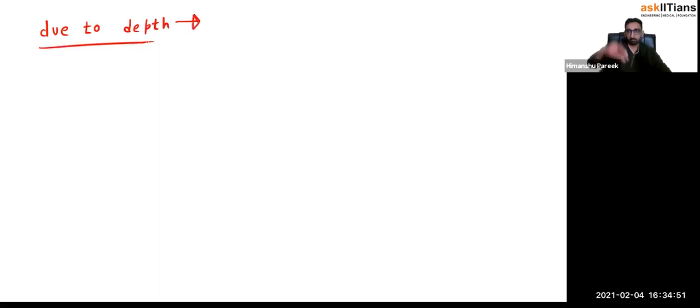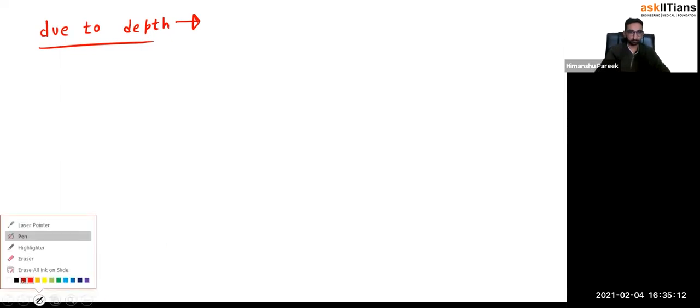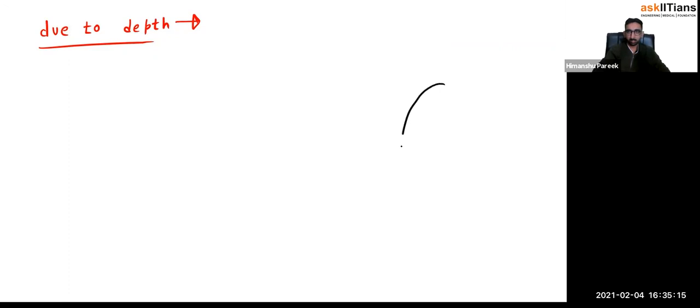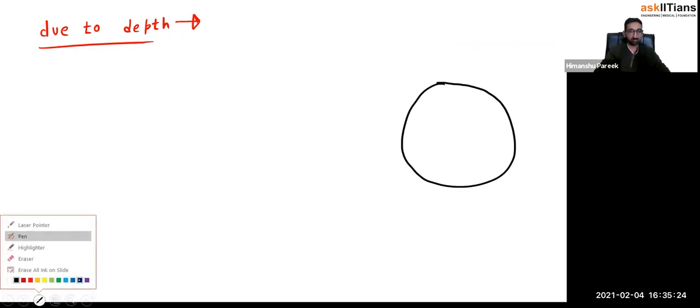Now, if you are going inside the Earth's surface, so right now you are sitting on the Earth's surface. In the previous case, you were flying, you were going up from the Earth's surface. And now I'm saying you are making a tunnel through the Earth and you're going inside that tunnel. Okay, that variation I'm talking about. So let me draw the diagram first of all. Okay, so that's our surface. It doesn't look spherical, but assume it to be spherical.